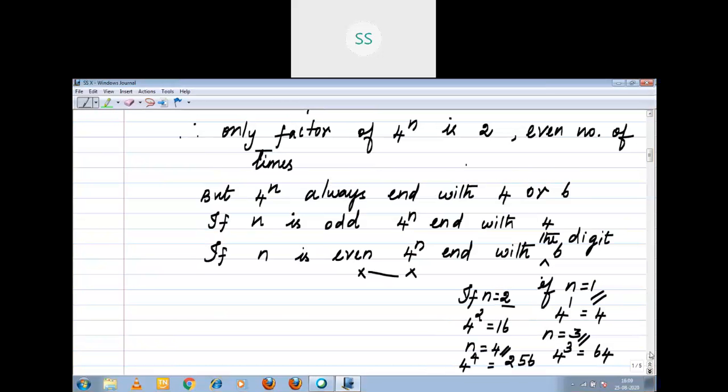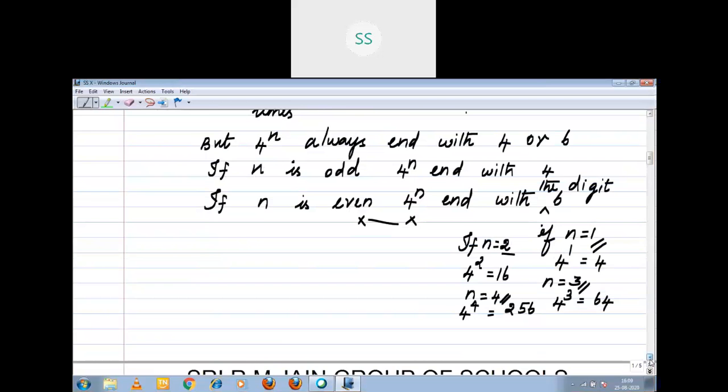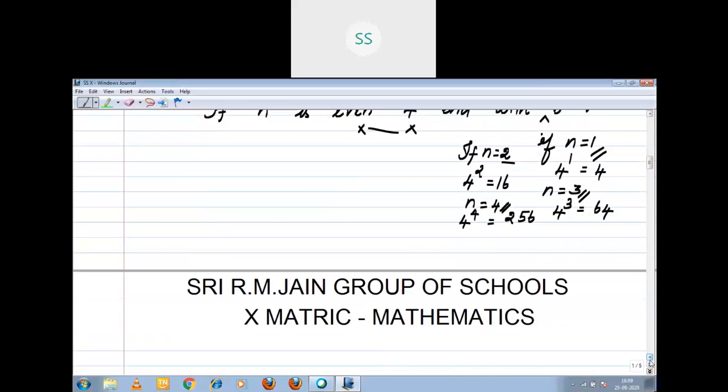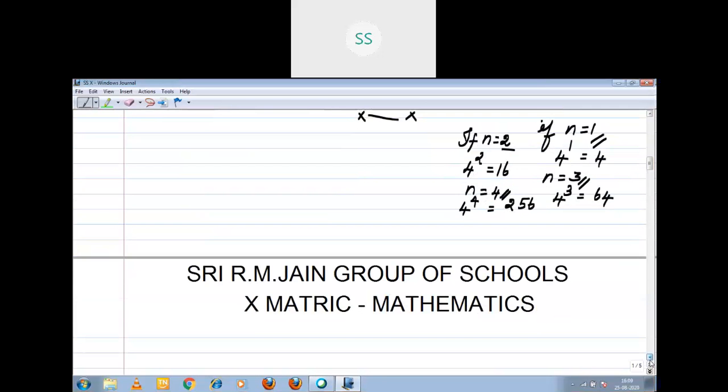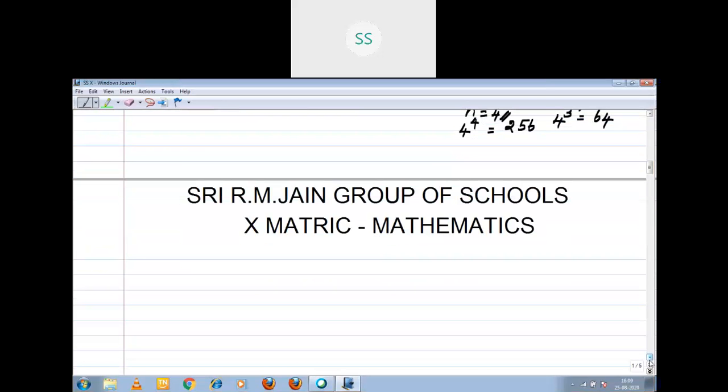Next, question number 2. If m and n are natural numbers, for what values of m does 2 power n into 5 power m end in 5? Solution: consider 2 to the power n into 5 to the power m.